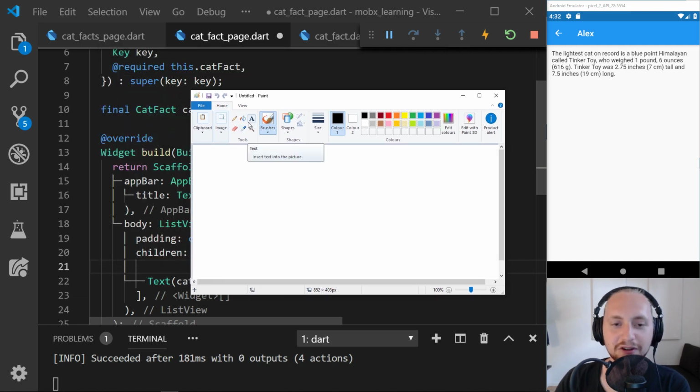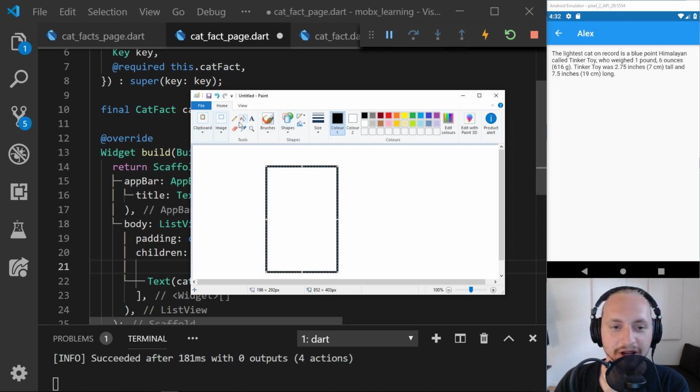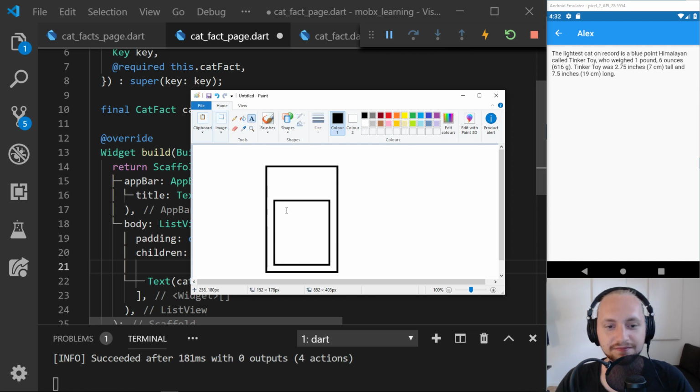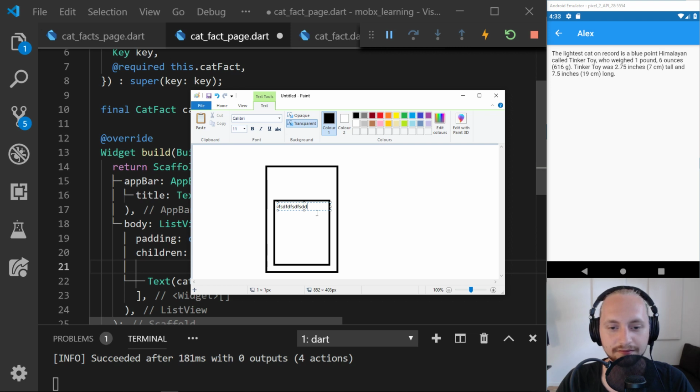What I'm thinking of is having, I will probably do this in Figma instead, but let's just do it like this. So we have the data here, right? And I'm thinking of just having the text here. Something like that, maybe.